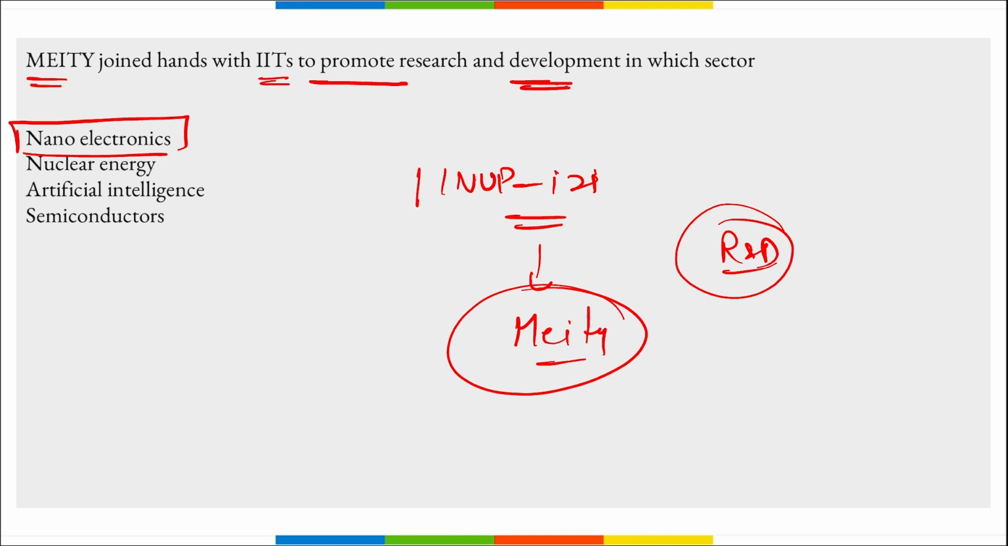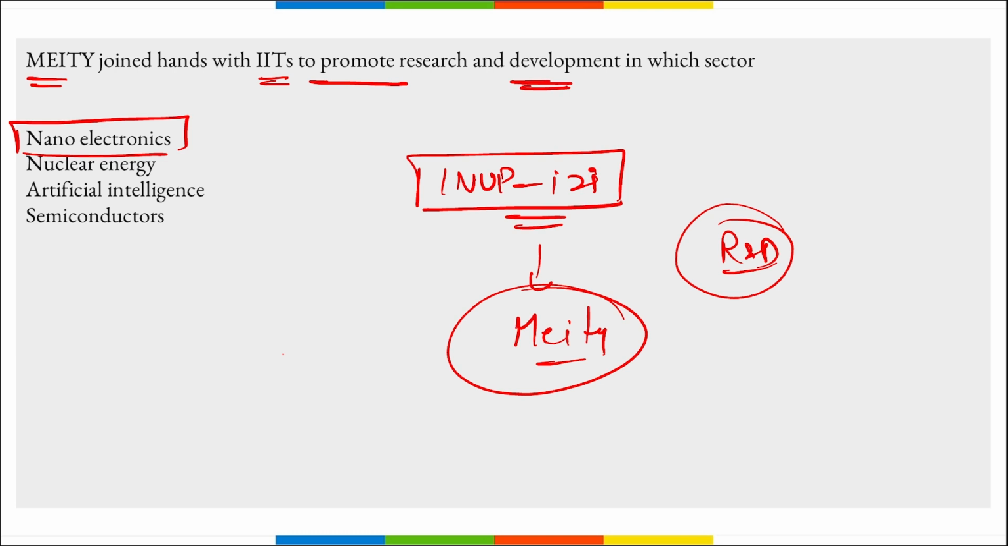Correct? So remember this INUP-I2I, what is the full form? It is Indian Nanoelectronics Users Program, Idea to Innovate. This is a flagship program that was funded by MEITY, and it is a research and development program where Centers of Excellence have been set up in nanoelectronics at various institutions.